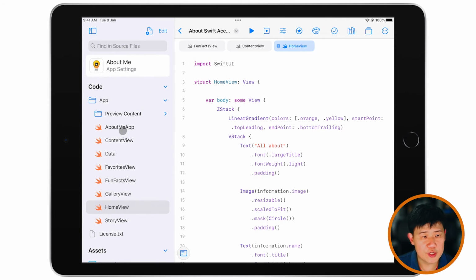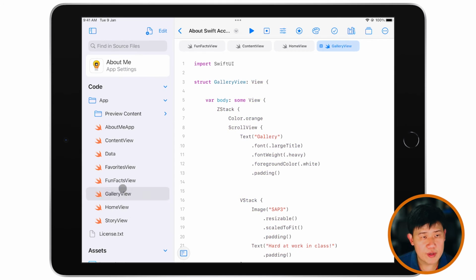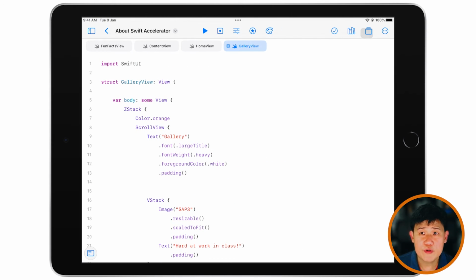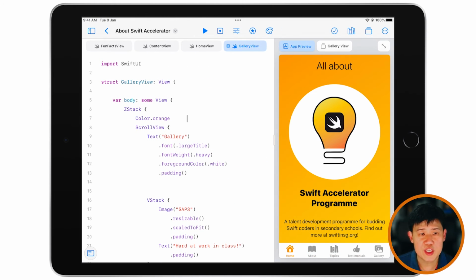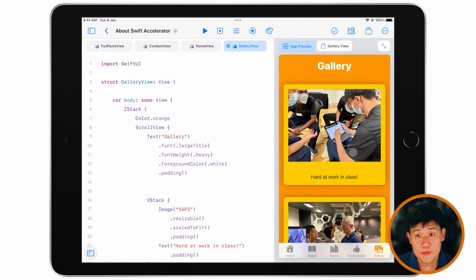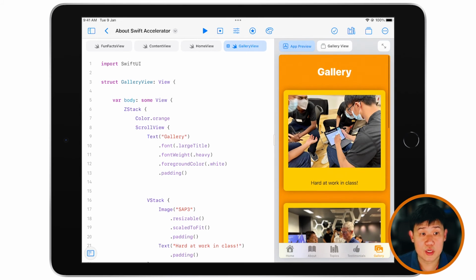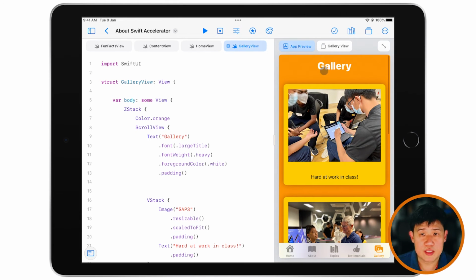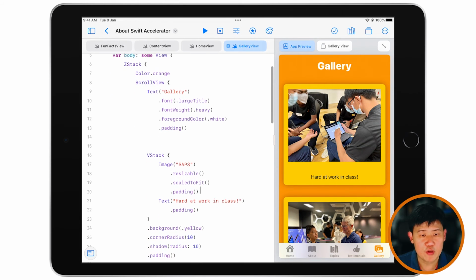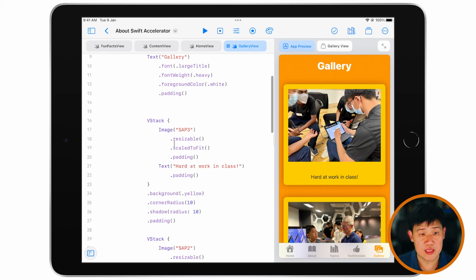If I open up my gallery view, you can actually see how it works. Gallery view is fairly straightforward. It's really just a Z stack with some background color, just an orange background color. And there's a scroll view. Remember scroll views, right? Because we want to be able to scroll up and down to see the different pictures on screen. It's got text gallery, followed by a V stack with an image inside it.